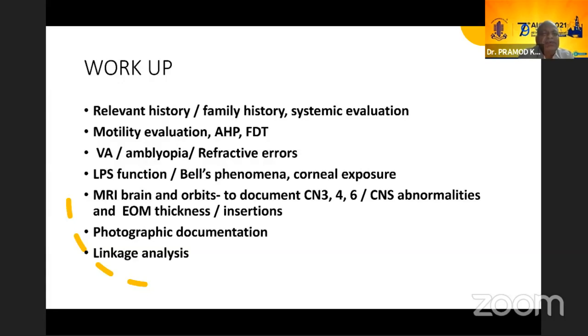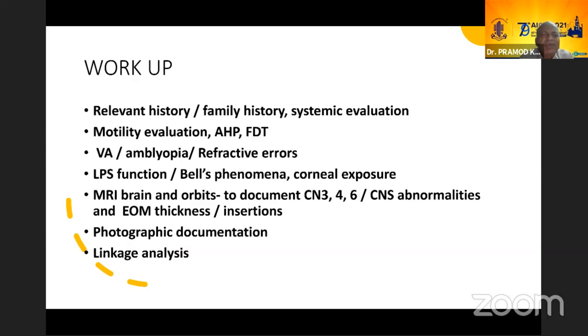Now workup, we need to do relevant history, family history, and systemic evaluation, motility evaluation, AHP, we need to take into account force reduction test, visual acuity, amblyopia, and refractive errors. One thing I forgot to say, they have very gross cylinders. So one has to be very careful. They can have a lot of amblyopia, and cylinders have to be corrected. Like these two children had about -4 cylinders.